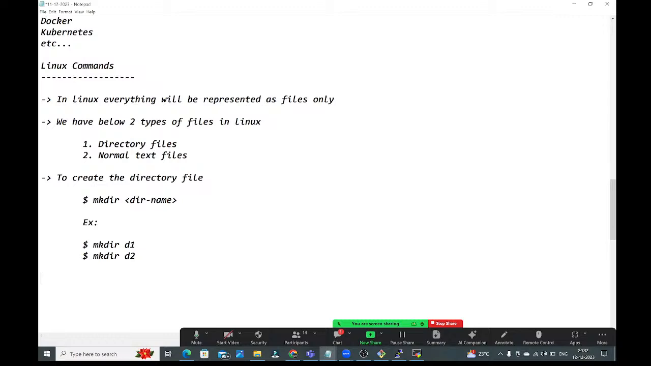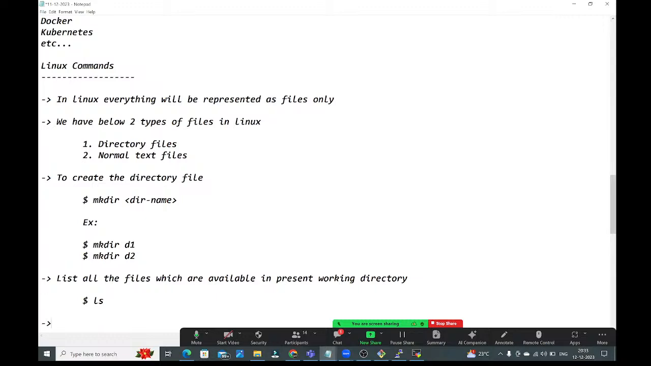Okay, now I want to list all the files which are available in the present working directory. What command do we have? See guys, here $ ls. The ls command will list out all the files which are available in the present working directory.